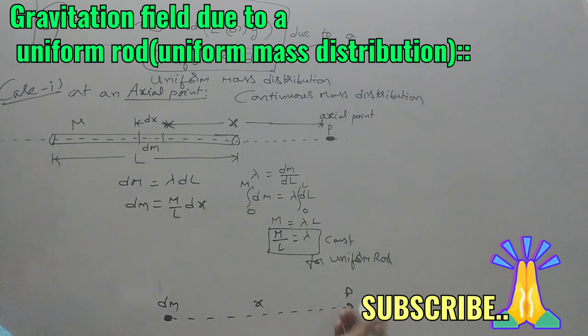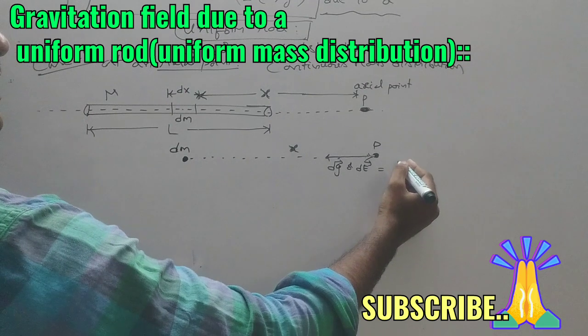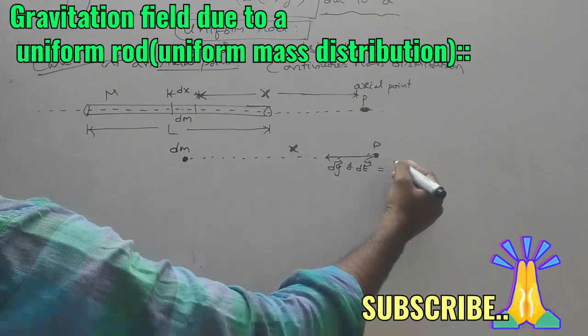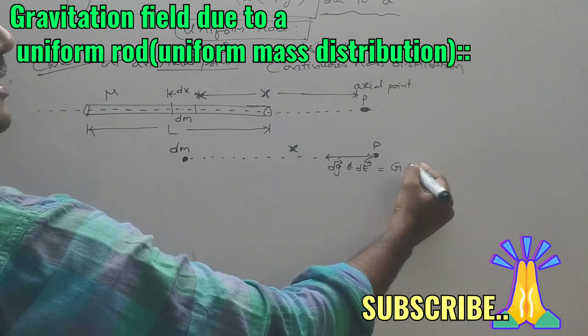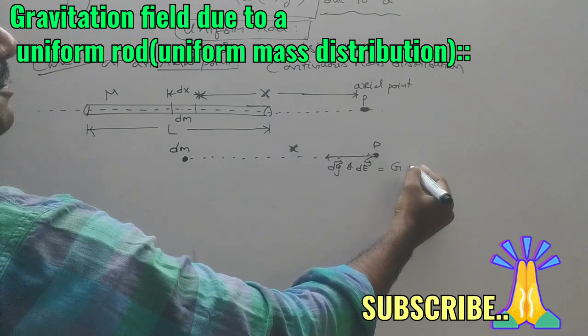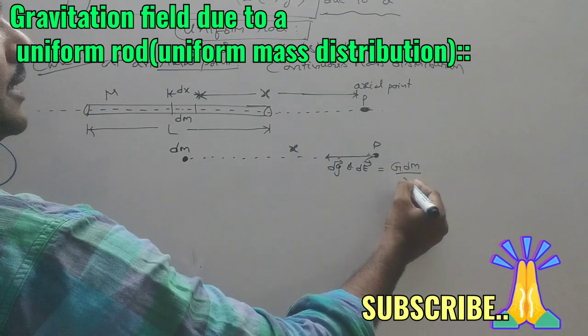Gravitational field is always attractive, so it will act towards this point mass. It is given by the formula E equals k q by x square, but instead of k the constant is capital G, and instead of q we have mass dm, so G dm by the distance square, x square.